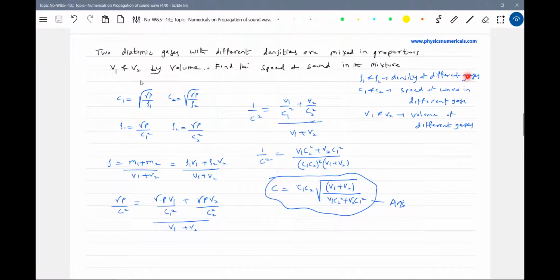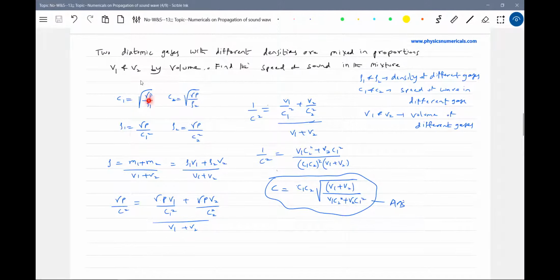Let's write here. What is the speed of sound in any gaseous medium? C1 equals under root gamma P by ρ1, C2 equals under root gamma P by ρ2. So ρ1 equals gamma P by C1 square, and ρ2 equals gamma P by C2 square. Then what is the density of a mixture? Total mass by total volume. Total mass is M1 plus M2. The mass of the first gas is the density of the first gas into the volume of the first gas, plus the density of the second gas into the volume of the second gas, divided by V1 plus V2.